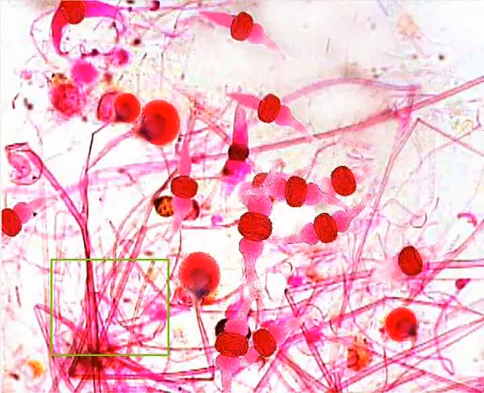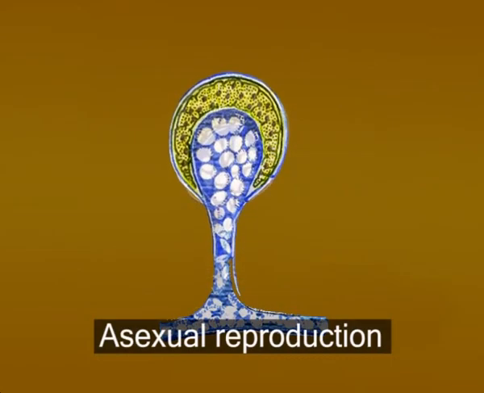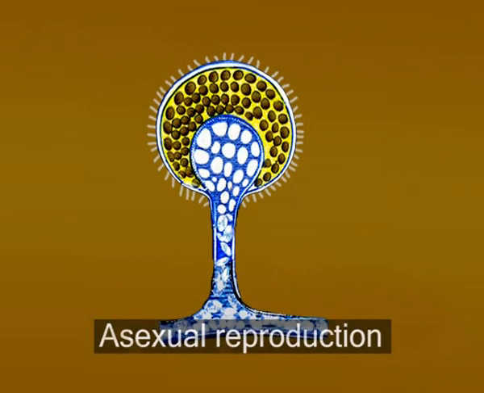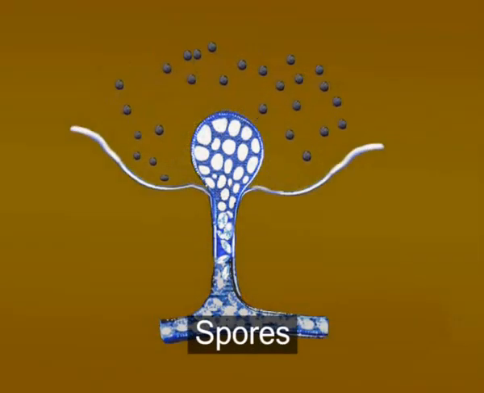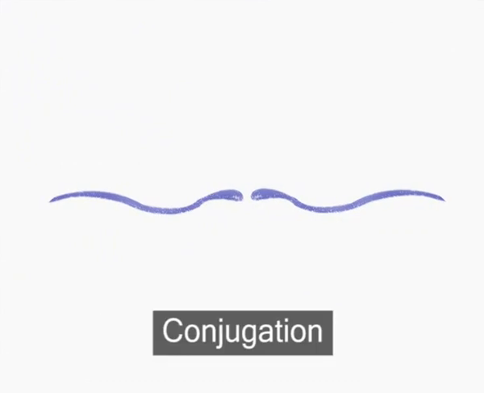The living body of the fungus is a mycelium made out of a web of tiny filaments called hyphae. The mycelium is usually hidden in the soil, in wood, or in other food sources. Asexual reproduction in fungi takes place with the help of conidia and spores, whereas sexual reproduction takes place by the process of conjugation.